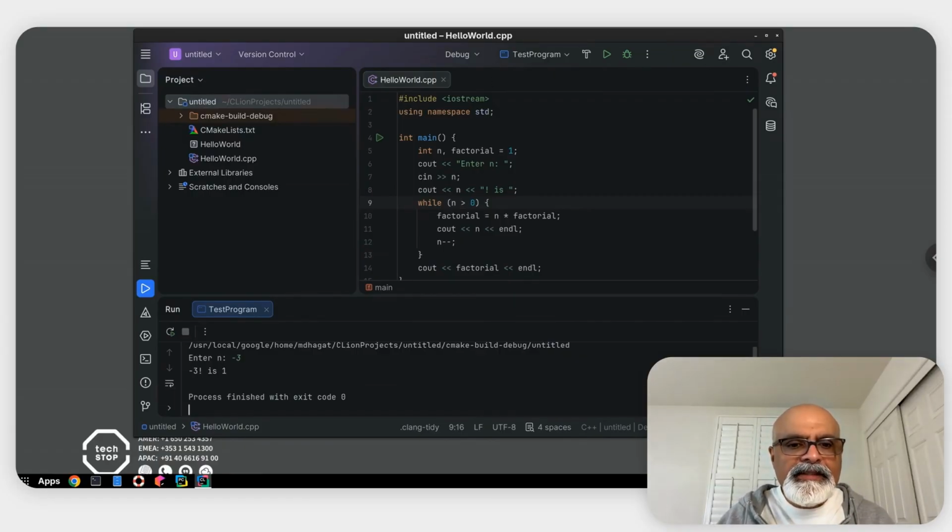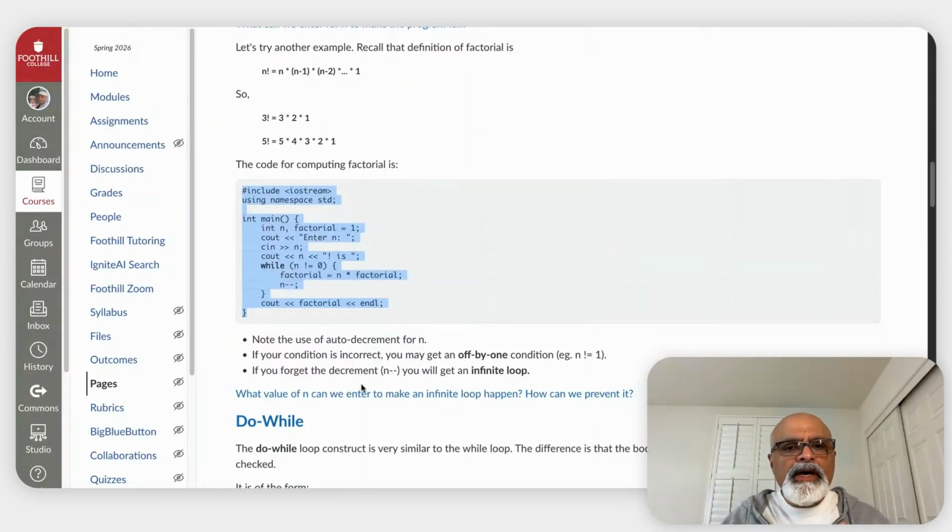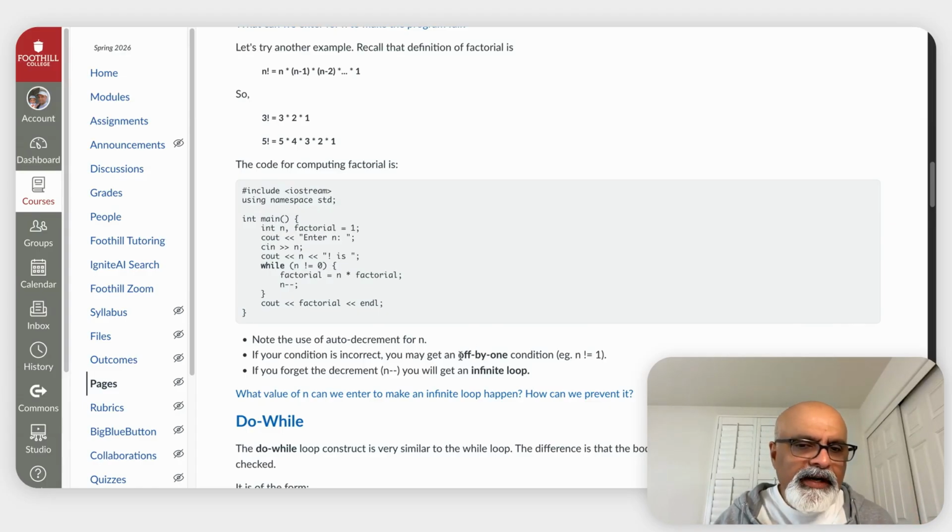So let's go back to our lesson. Notice that we used auto decrement for n. The thing you have to be careful about is the n condition. You might have a situation called an off-by-1 error, where you might end up picking up an extra iteration when you didn't mean to. We already talked about an infinite loop and how to avoid that.